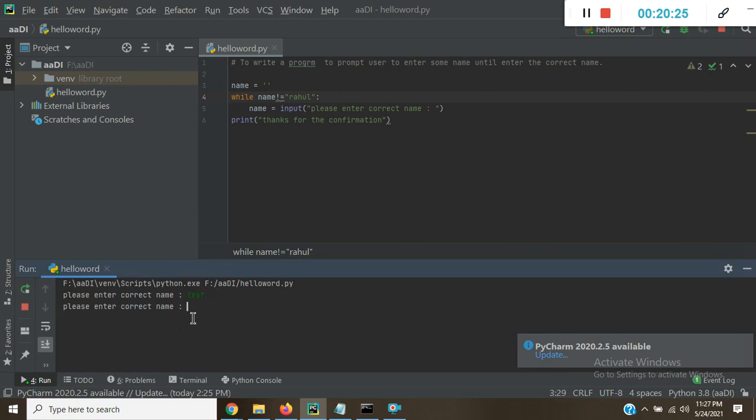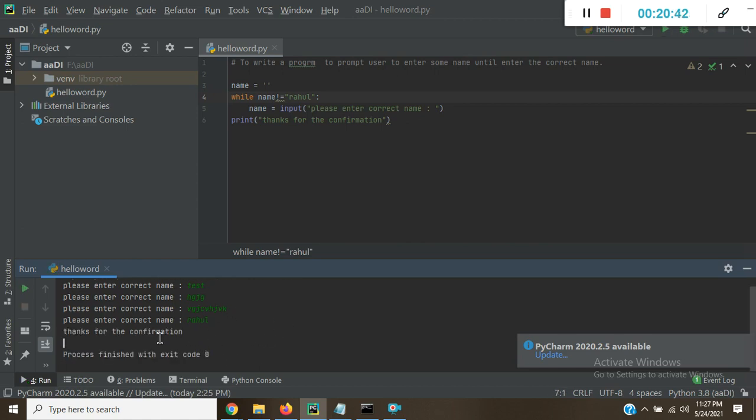It's asking again, please enter name. Now I am entering something else, and it's asking again. Until I enter Rahul, it will not give me thanks for the confirmation. Now I have entered Rahul here, and check the statement: thanks for the confirmation. So this is the use of a while loop here.